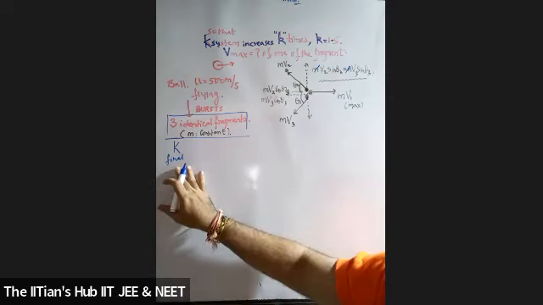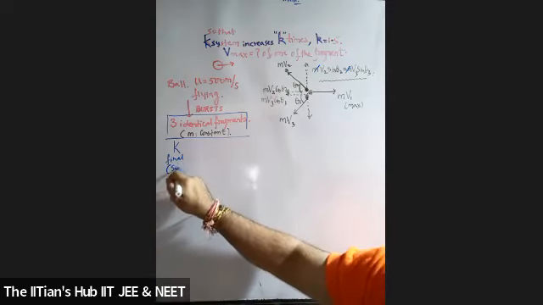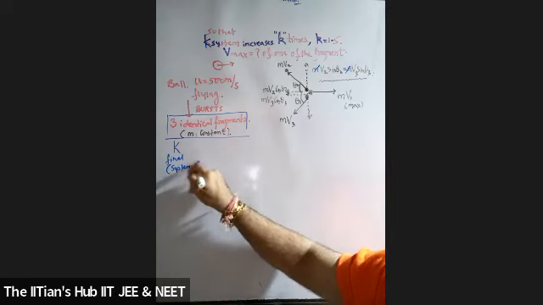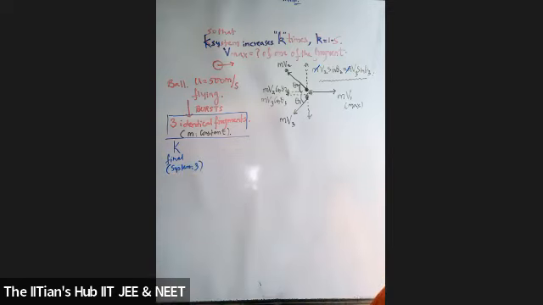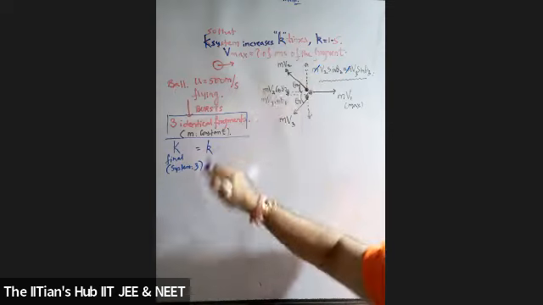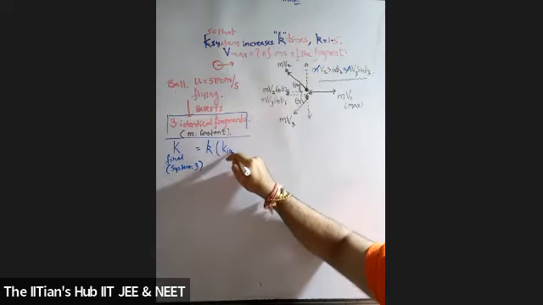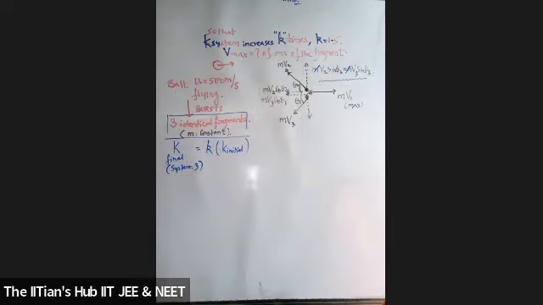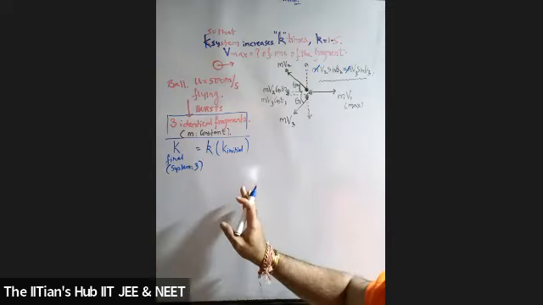The kinetic energy final of the system, meaning all three, is equal to K times what? K times the kinetic energy initial. Are you getting it, students?